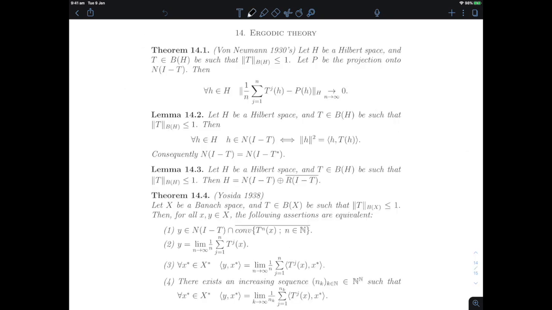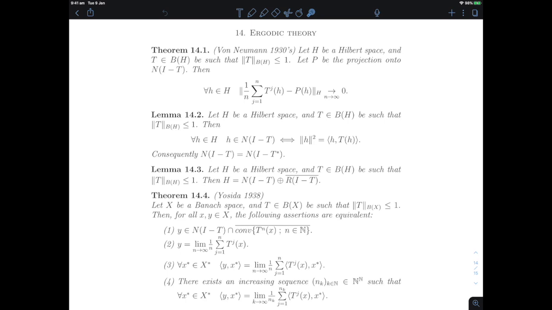Let's start with that. So we're going to start this chapter by proving the quintessential example of an ergodic theorem. That's von Neumann's mean ergodic theorem, which works in Hilbert spaces for contractions, and what it tells you is that the Cesaro averages of the powers of any Hilbert space contraction converge in what's called the strong operator topology to the projection onto the null space of identity minus T. What we mean by the strong operator topology is that the convergence of this sequence of operators doesn't happen in the operator norm, but it happens when applied to any h in the underlying Hilbert space, capital H.